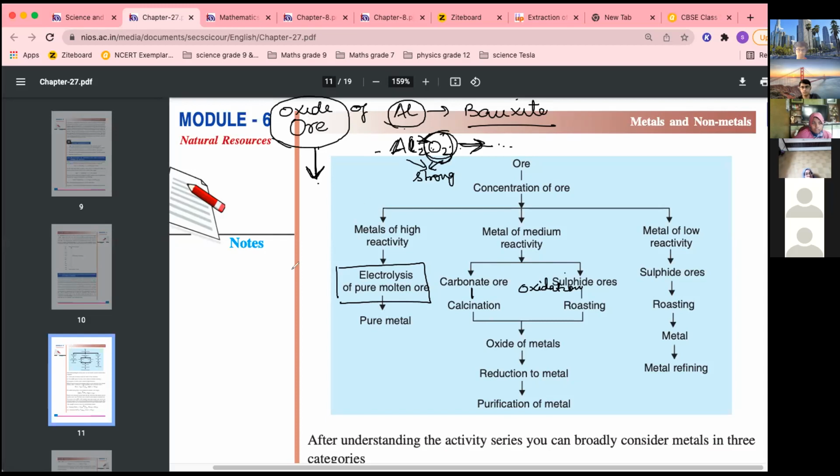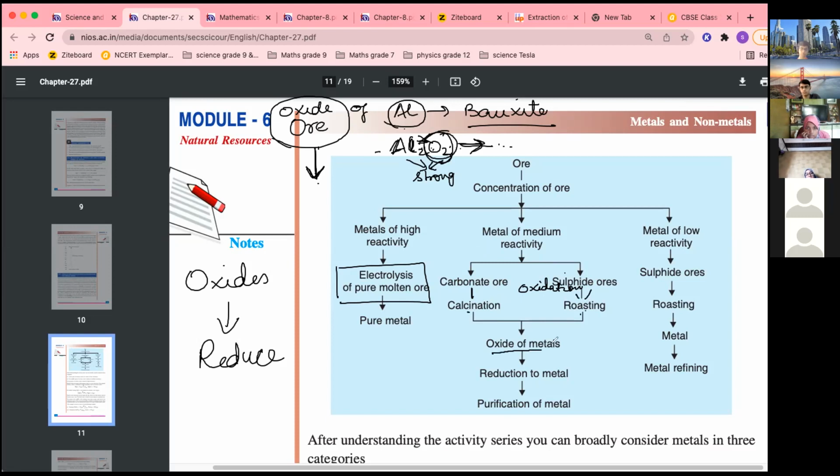What did I tell you? These ores are first oxidized, meaning oxides are formed, and then they are reduced, because by reduction you get metals in a proper way. So first oxides are formed, so we oxidize the carbonate in the presence of oxygen and in the absence of oxygen. Two methods are there, calcination and roasting.